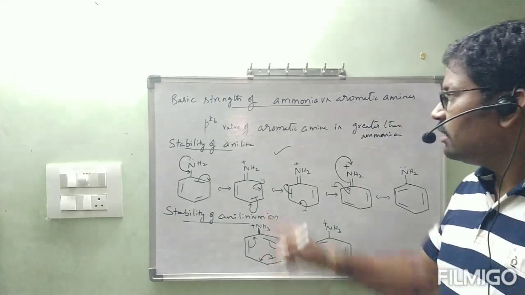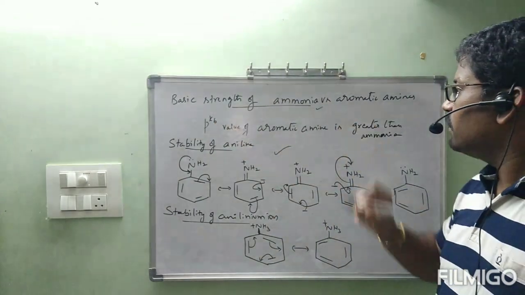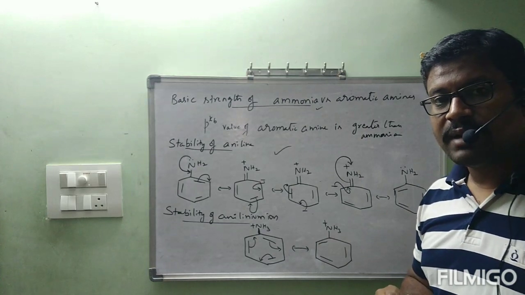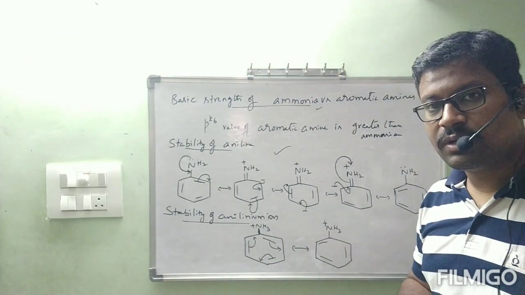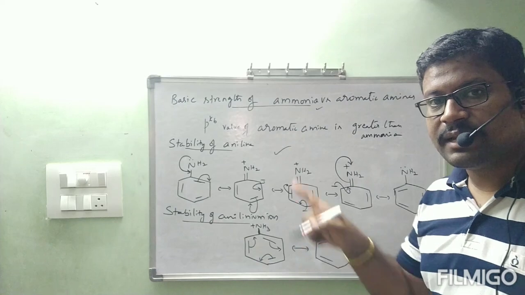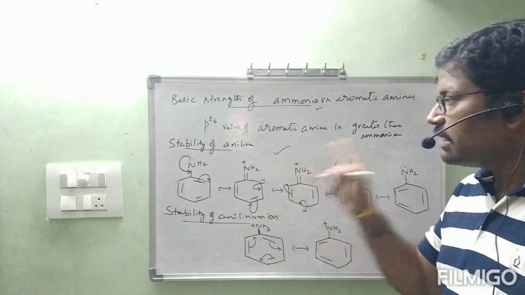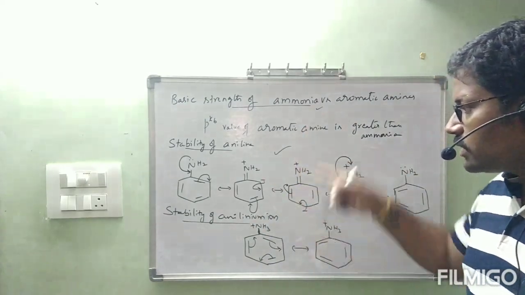This is the reason. Basic strength of ammonia versus aromatic amines: aromatic amines are less basic than ammonia. Ammonia is less basic than aliphatic amines. I will write that order. You can note it down now. I think you understood this one.